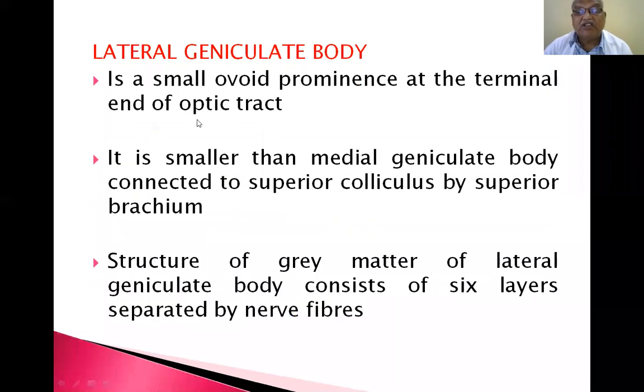The lateral geniculate body is a small ovoid prominence at the terminal end of the optic tract. It is smaller than the medial geniculate body and connected to the superior colliculus by the superior brachium. The gray matter of the lateral geniculate body consists of 6 layers separated by nerve fibers.